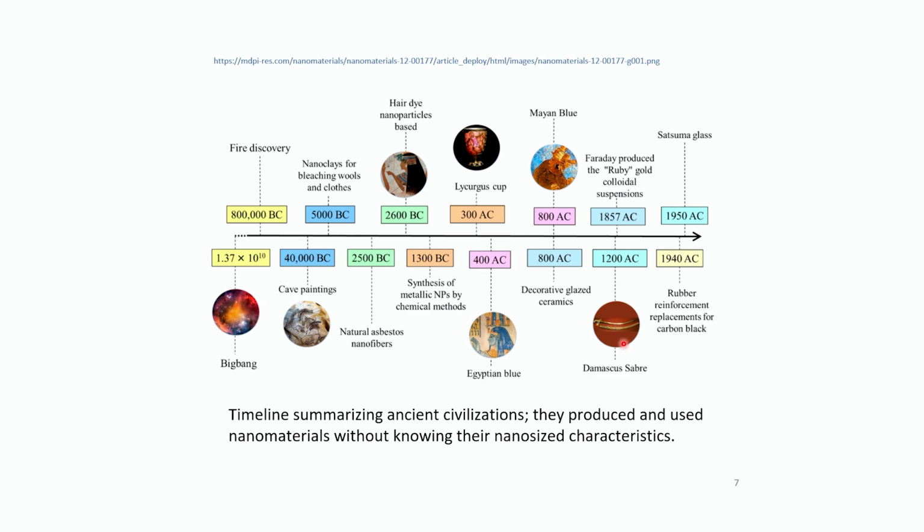nanostructured iron. This was used by medieval Muslim armies for fighting, and this was made from wootz steel in India. Then came Satsuma glass in 1950, and in 1940 rubber reinforcement replacements for carbon black. So that is how the scale has continued for such a long time. The scale is just for comparison purposes. So you can see that people have been using nanomaterials for such a long time and they did not even know that these are nanomaterials.